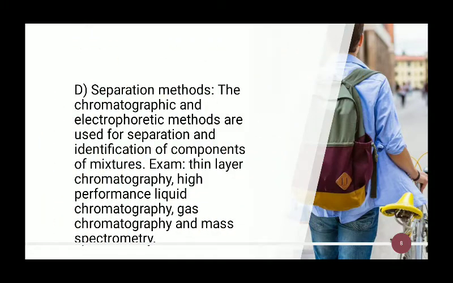Fourth type is the separation method. The chromatographic and electrophoretic methods are used for separation and identification of the components of a mixture. For example, thin layer chromatography, high performance liquid chromatography, gas chromatography, mass spectroscopy.